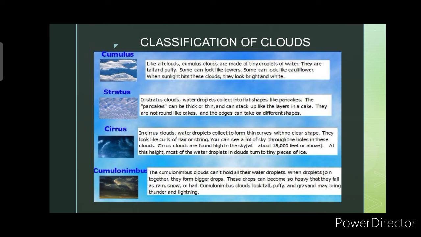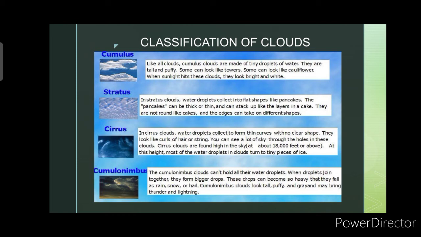Next is cirrus. In cirrus clouds, water droplets collect to form thin curves with no clear shapes. So they look like curls of hair or string. We can also see a lot of sky. So ito yung sobrang nipis lang talaga nitong ganitong uri ng cloud. Cirrus clouds are found high in the sky. So ito sobrang taas na ng position nito. It is about 18,000 feet or above. At this height, most of the water droplets in clouds turn to tiny pieces of ice.